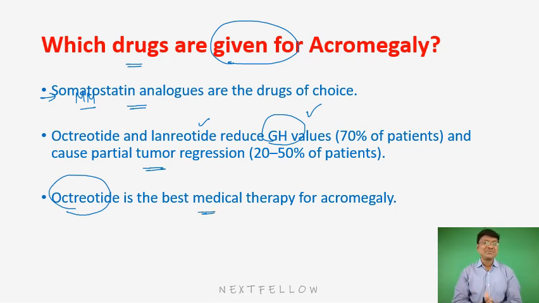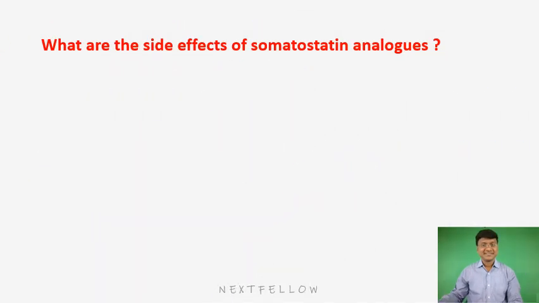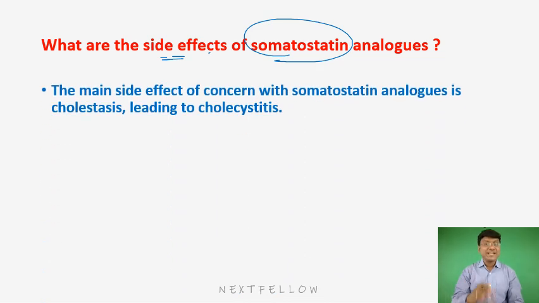Now, apart from somatostatin analogs, okay, but before that, what are the adverse effects? Yes, what are the side effects of somatostatin analogs? Side effects of somatostatin analogs include cholestasis, and that will lead to the development of cholecystitis. That will be the side effect of the somatostatin analogs.